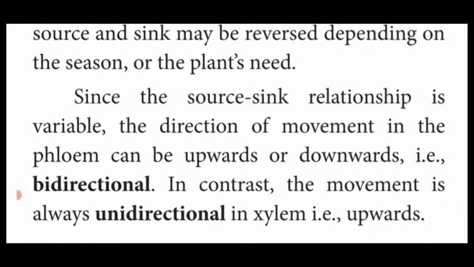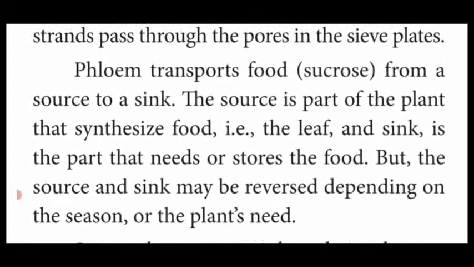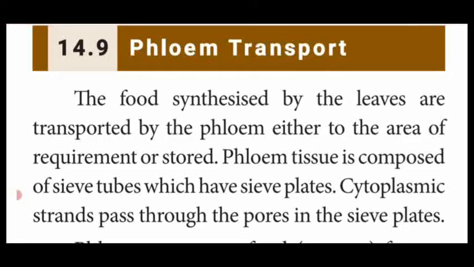Then the movement of xylem and phloem. The phloem movement takes place both upward and downward, so it is named bidirectional. Bi means two paths, upward and downward. Another one, xylem, is totally opposite. The movement of xylem elements is only in the upward direction. That is only one direction, and that is said to be unidirectional. So this is the phloem transport.